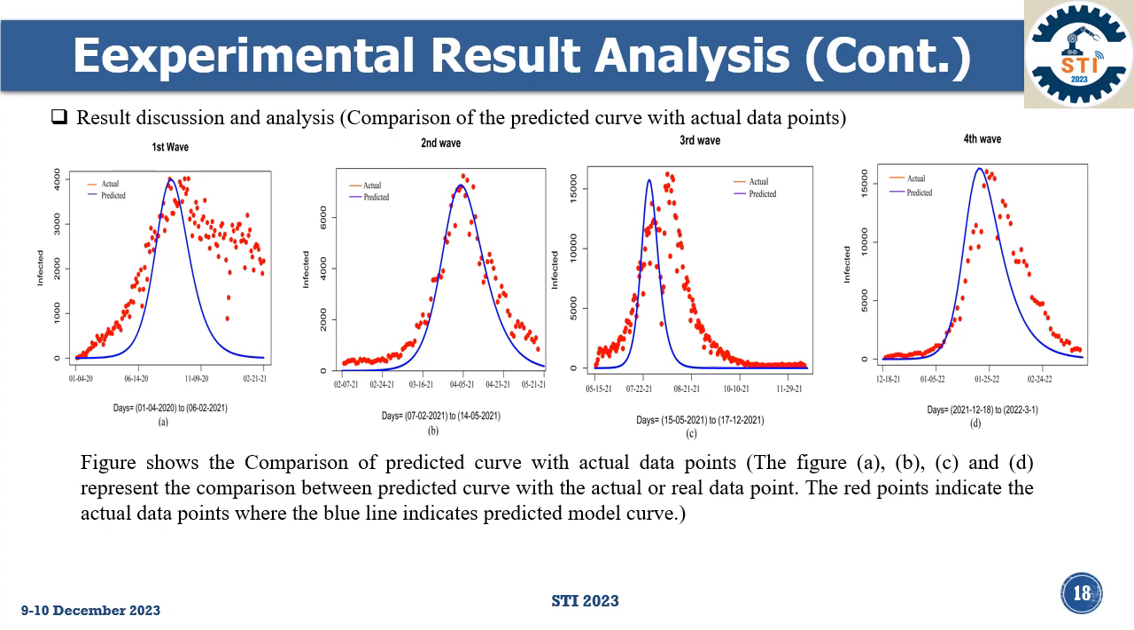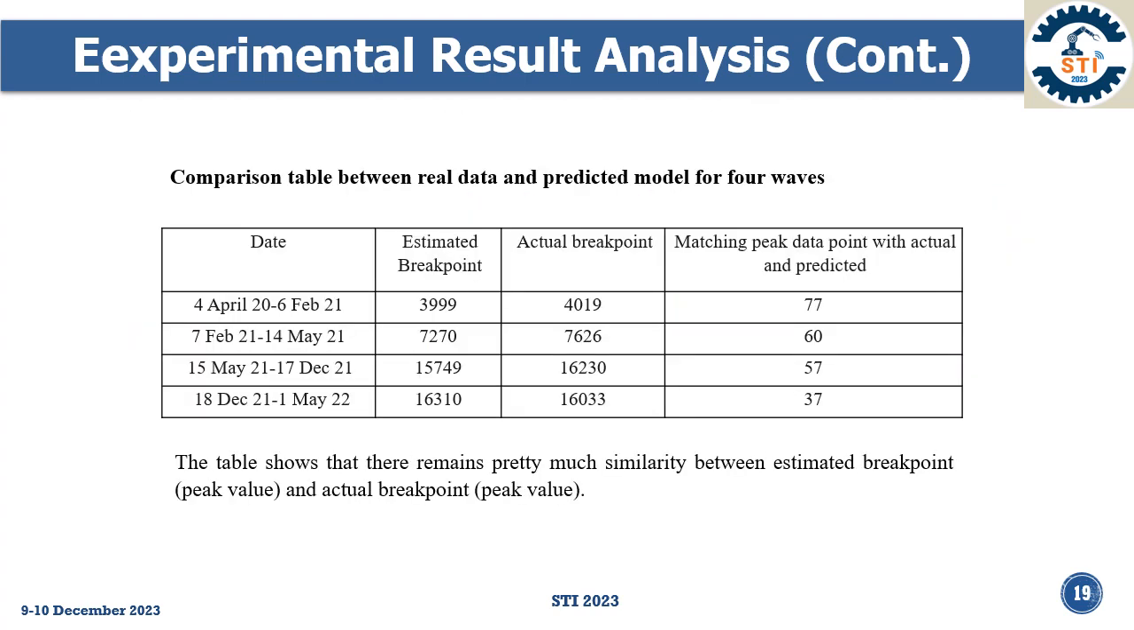Comparison of the predicted curve with the actual data points. The figures show the comparison of the predicted curve with the actual or real data points. The red points indicate the actual data points, while the blue line indicates the predictive model value. Here we show the comparison table between the real data and the predictive model of four waves. The table shows that there remains pretty much similarity between the expected breakpoint and the actual breakpoint.